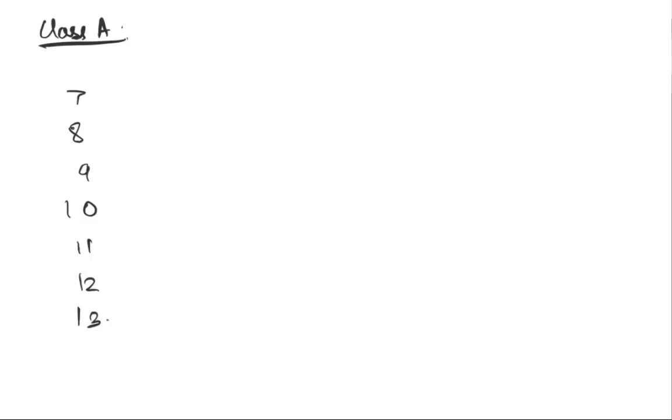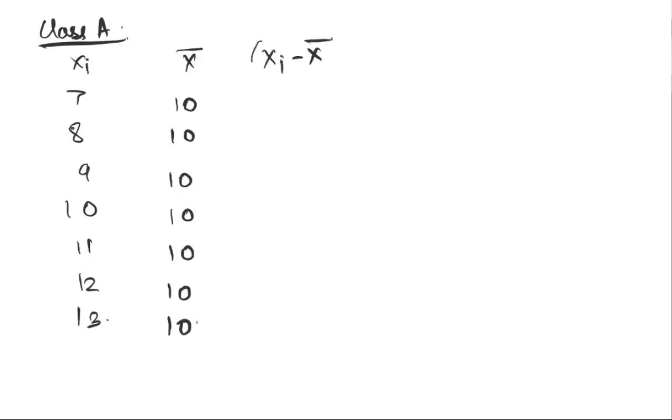Now, the concept of variance, what it tries to do is, it tries to understand how different every point in the distribution is from the measure for central tendency. Here, this is your xi. We'll quickly write out what x bar is, and x bar is 10. It is 10 throughout the distribution. So the first thing that it asks you to do is find out xi minus x bar. And that's what? Minus 3, minus 2, minus 1, 0, 1, 2, and 3.